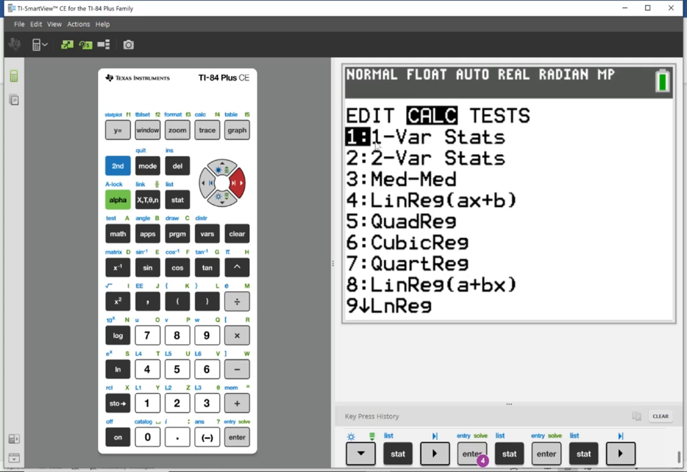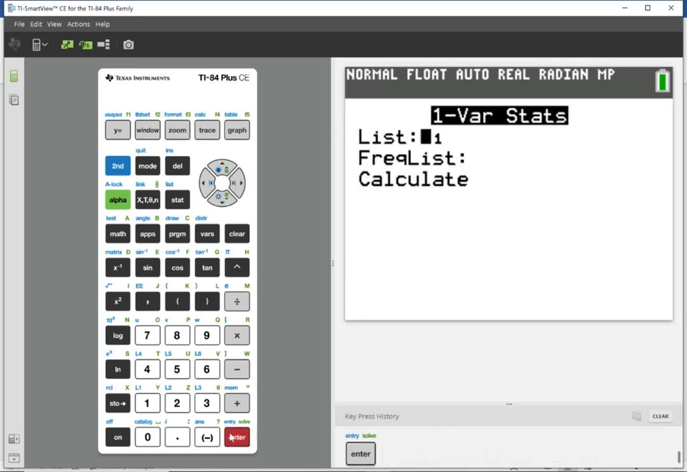That is why it makes sense to press on one variable statistics. Let's press enter. You're going to have to type in the list where you have all your data values. It could be the case that you're using L2, L3, L4, and so on. It doesn't have to be L1. Now, where do you find the option to enter L1, L2, L3, and so on?